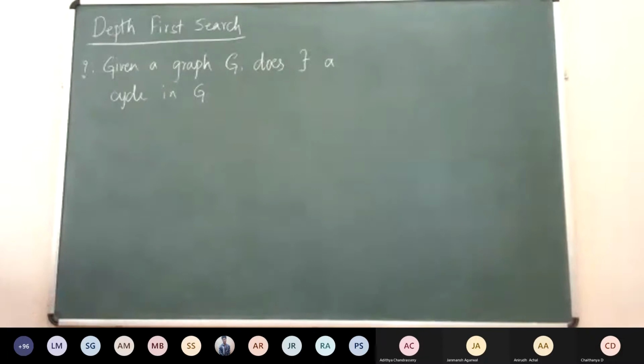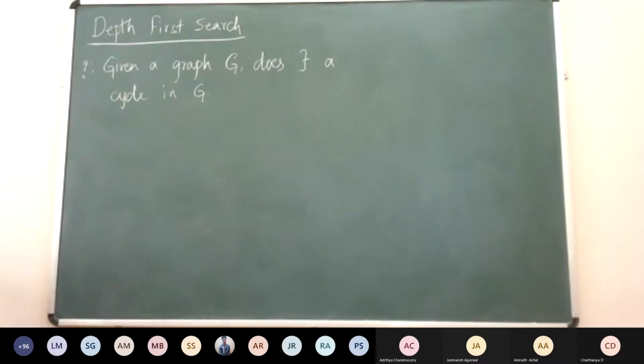So to make this even more concrete, the problem is anyway very simple, right? All of you might have done this very easily. So let us define. In the last class, did we define the forest associated with the depth first search?